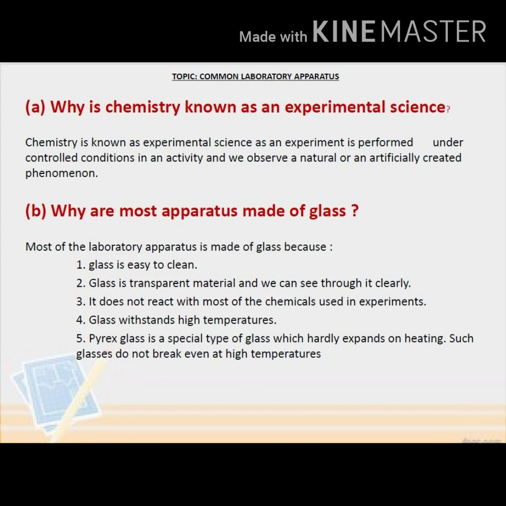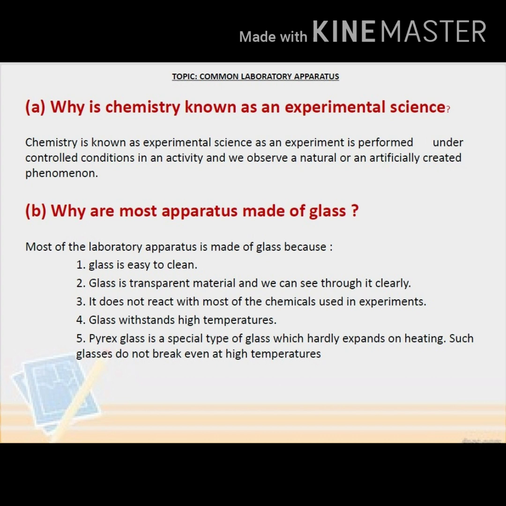Why is chemistry known as an experimental science? Chemistry is known as an experimental science as an experiment is performed under controlled conditions in an activity, and we observe a natural or an artificially created phenomenon.